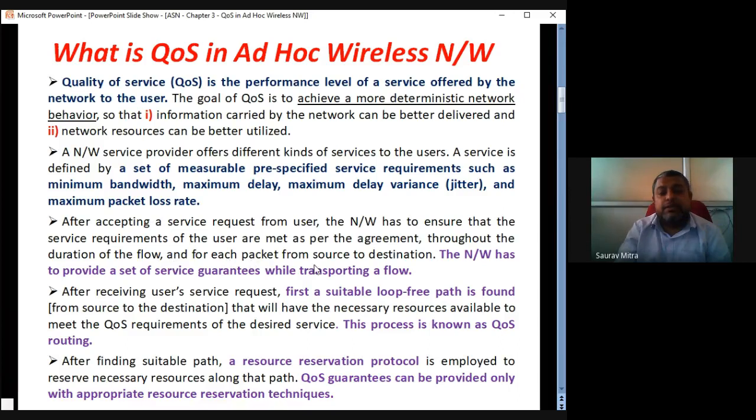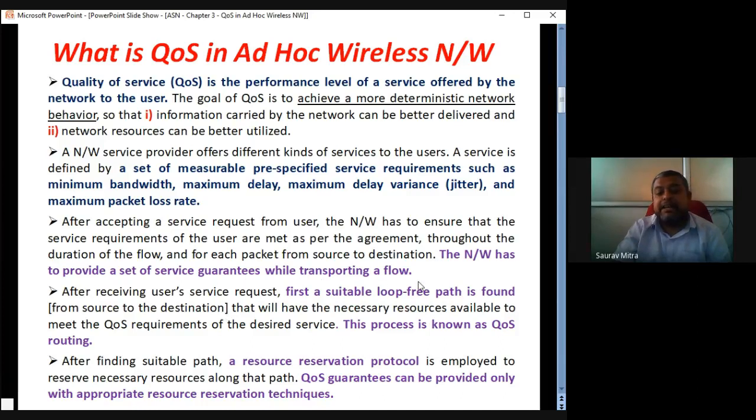Okay, so throughout the duration of the flow and for each packet from the source to destination, all this agreement has to be maintained. How much bandwidth will be provided, how much data rate will be provided, how much will be the minimum or maximum delay in transmission. All those agreements have to be made from the beginning of the communication, and throughout it should be sustained.